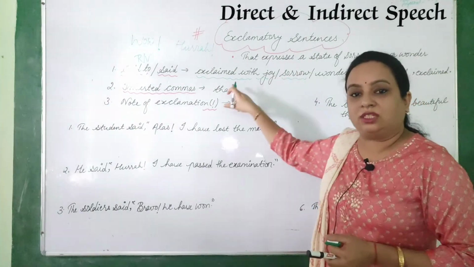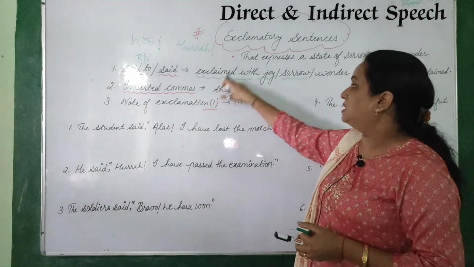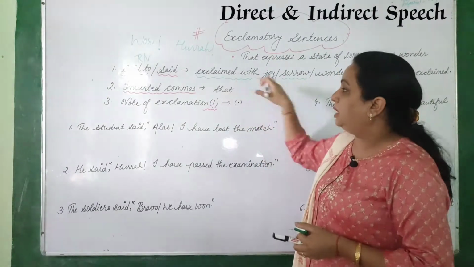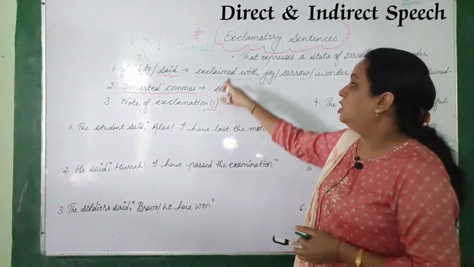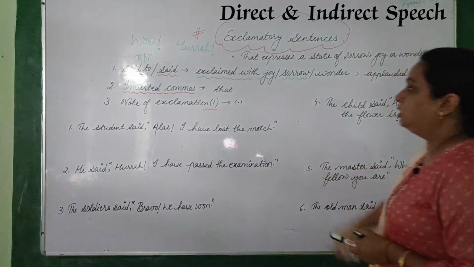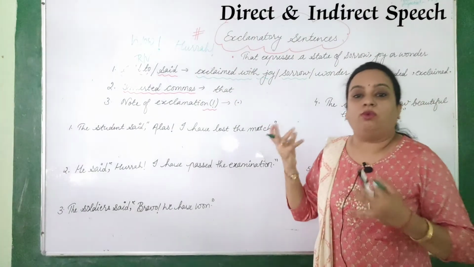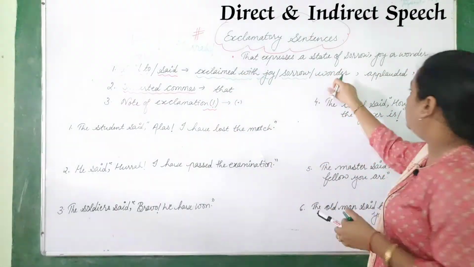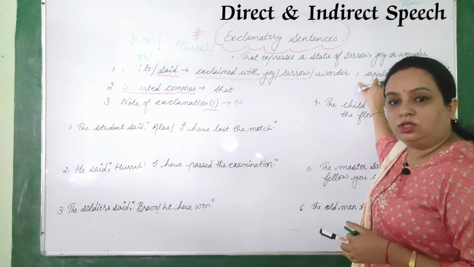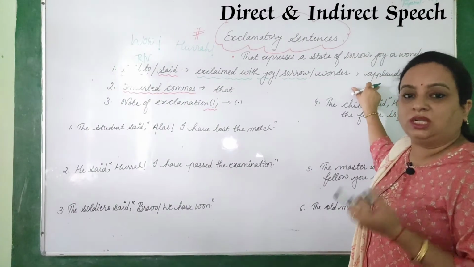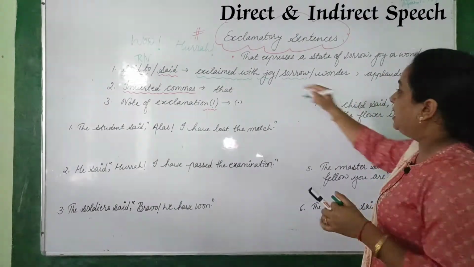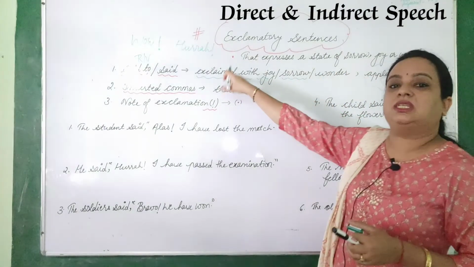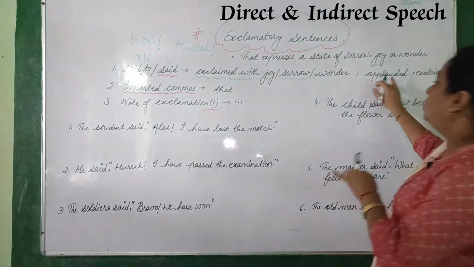If it is a case of happiness, then we have to do exclaimed with joy, exclaimed with delight, something like that. But when it is a feeling of sorrow, exclaimed with sorrow. When it is a wonder, a surprise for someone, you can do exclaimed with wonder. Sometimes it is applause, when we praise something, so you can directly write applauded, like he applauded. If some praise is going on, you can directly do applauded.